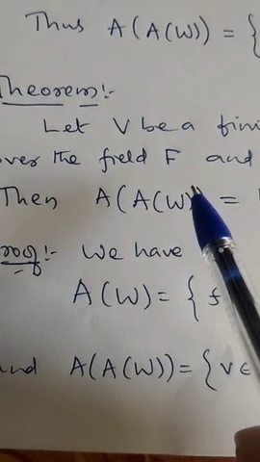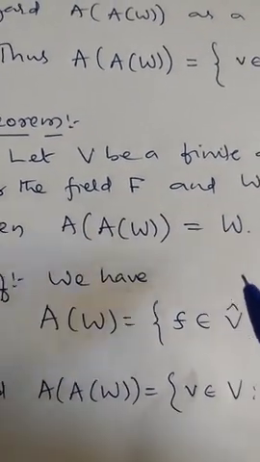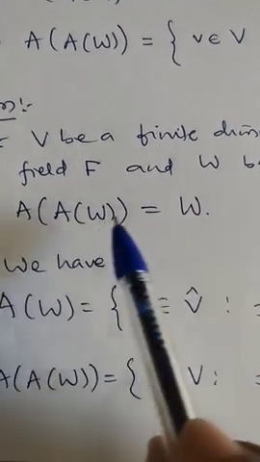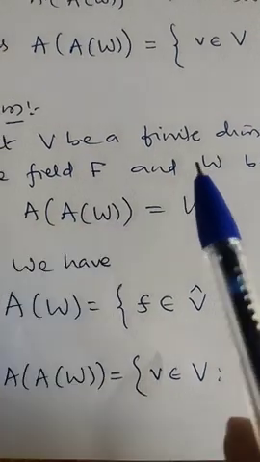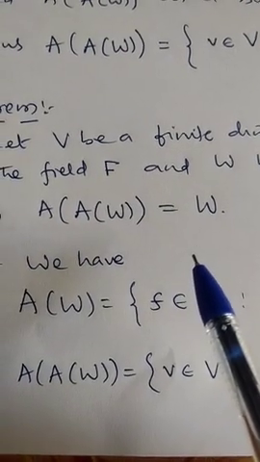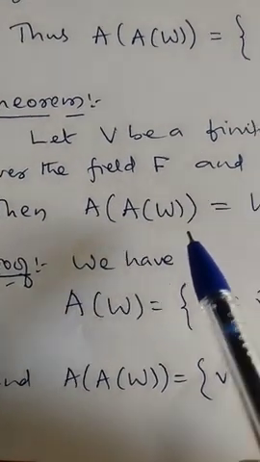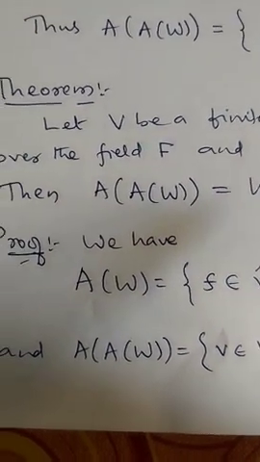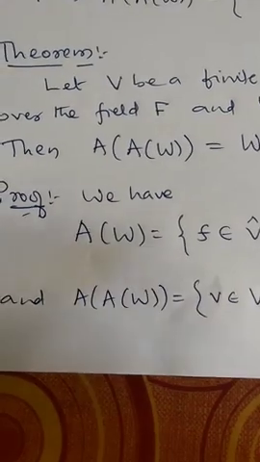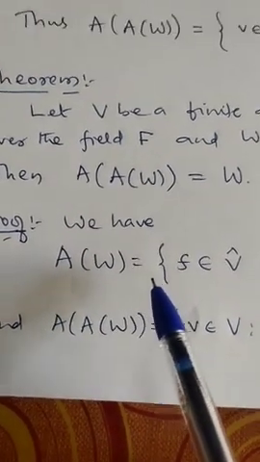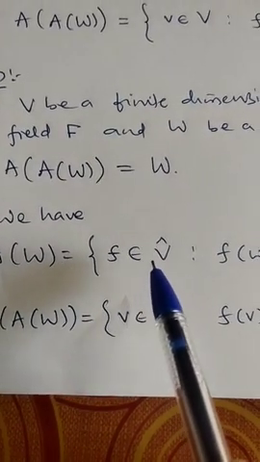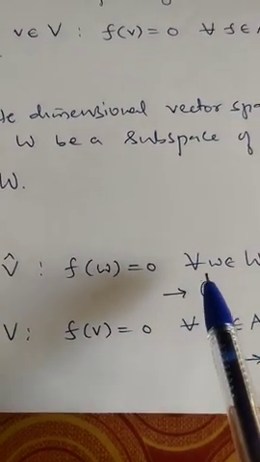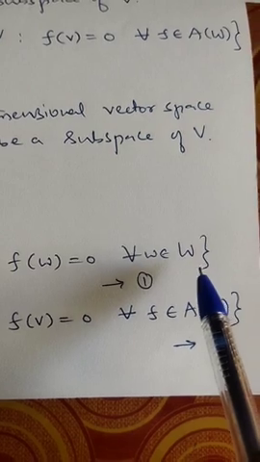Okay. So, using this concept, we are going to show the result: if W is a subspace of a finite dimensional vector space V, then the annihilator of the annihilator of W is W. Already we have used this result in proving the previous results. Now I am going to show that this is nothing but W itself. For this, we know what is meant by the annihilator of W: it is the set of all linear functionals f belongs to V cap such that f of w is 0 for every w belongs to W. So, this is the A of W.